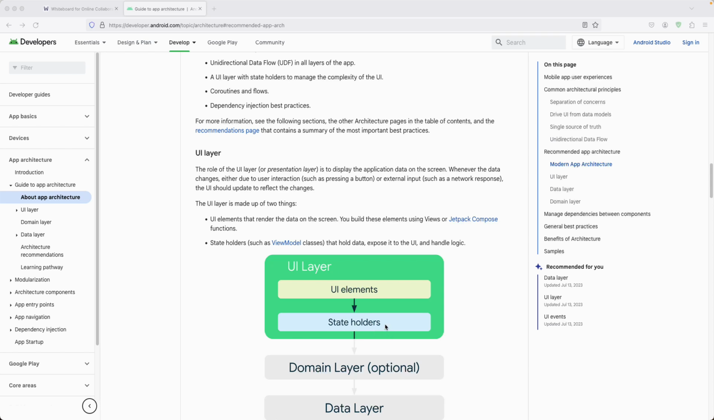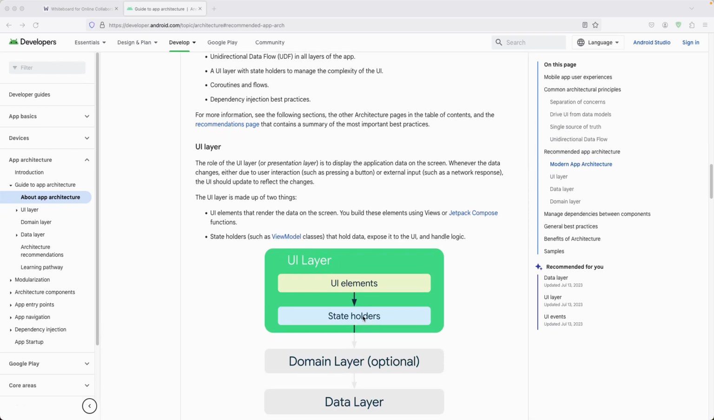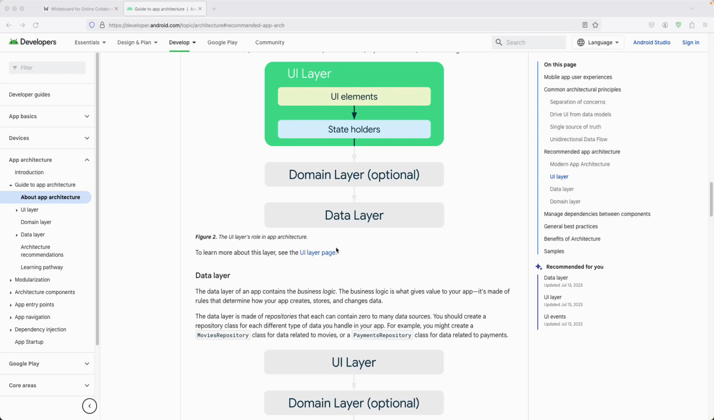And whenever we get some data back from the domain layer and the data layer, and then to our view model, we are going to store that particular data. And then, based on the data we have in the state, if the state changes, we are going to re-render our UI elements. That is a reactive way of creating our application. If you go over here, that is the reactive or layered architecture. So whenever our state changes, we are going to re-render our UI elements over here. And we can also go and learn more about the layered architecture on the UI layer page over here.